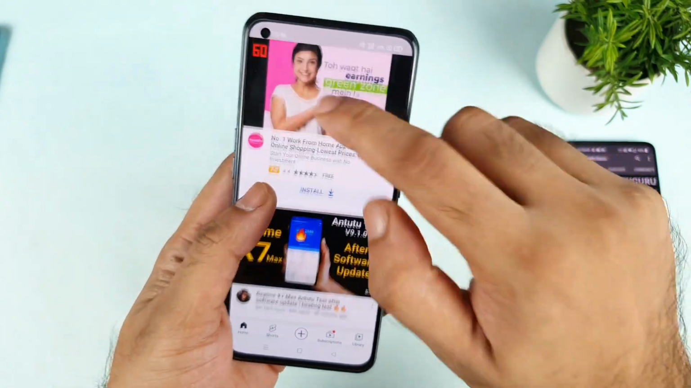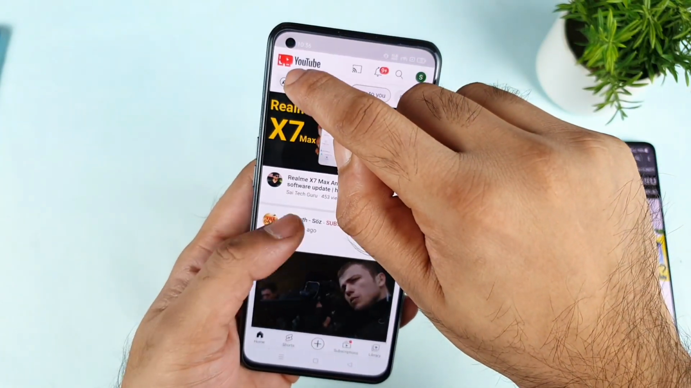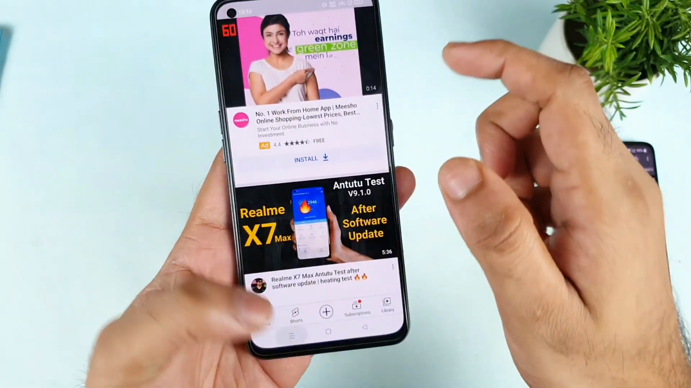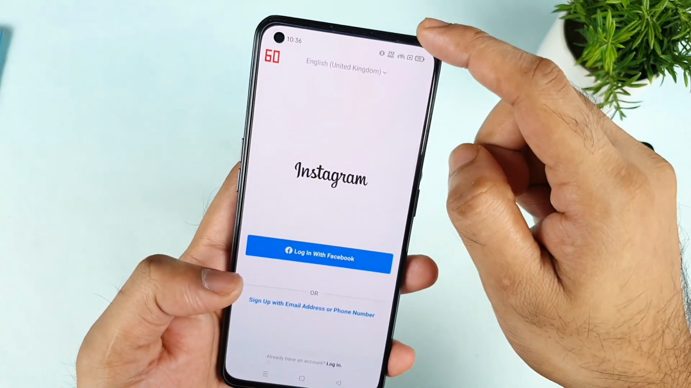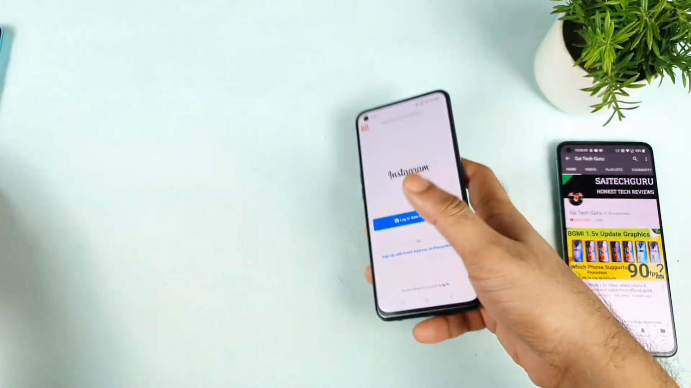As soon as I open YouTube, you will be getting 60. It's not 120, it's staying at 60, as you can see. Not only YouTube, even Instagram is also going back to 60. So this is not happening on other phones.